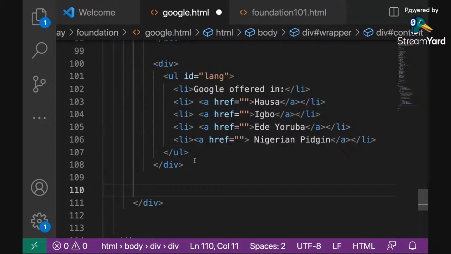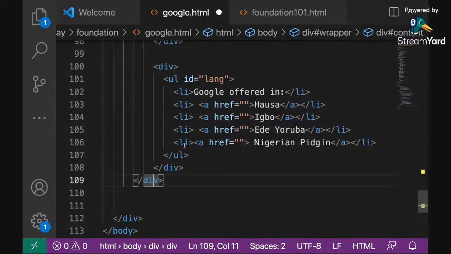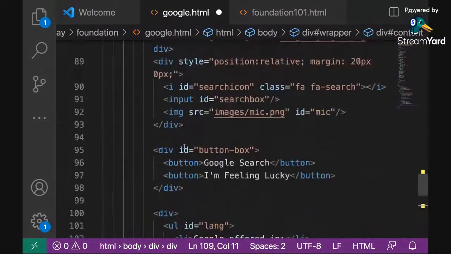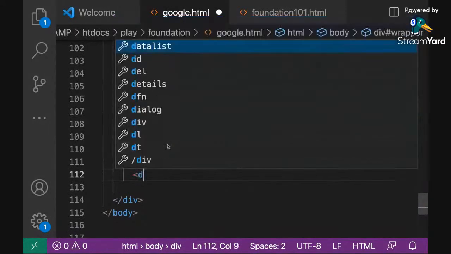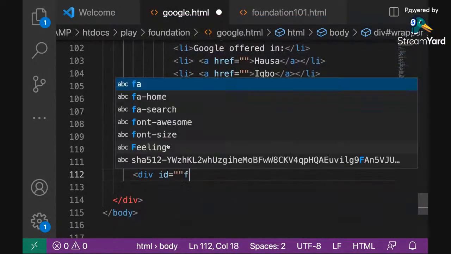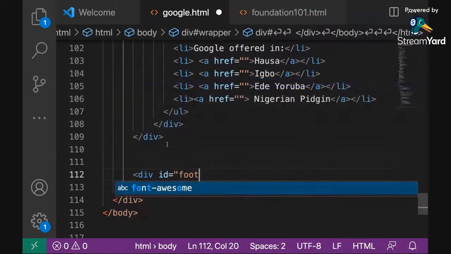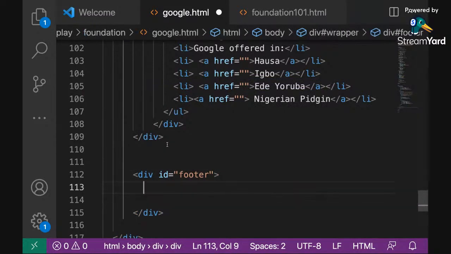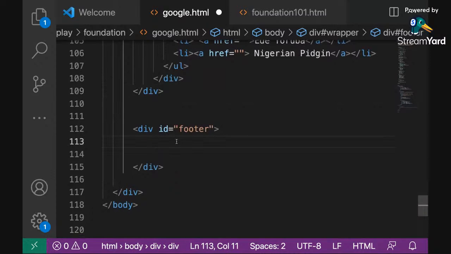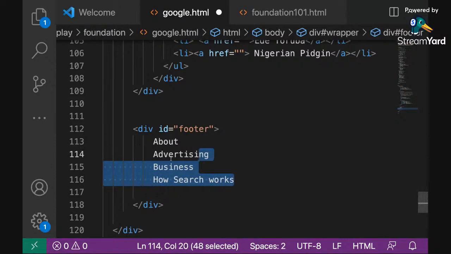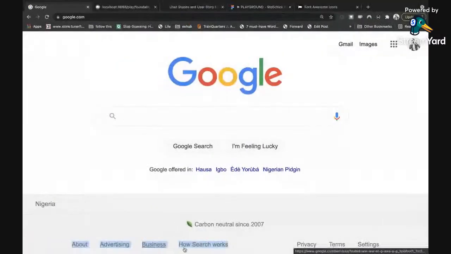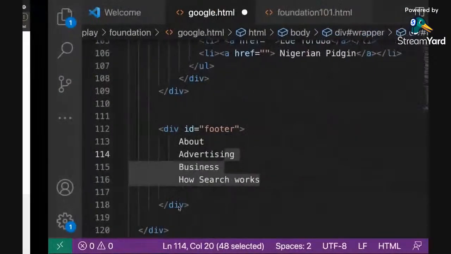Okay, wait. I think I need to exit this div because this div is the content div. So I need to create my footer div now. I need to create a div for footer separately because there's a gray background right there. To achieve that gray background, I need a separate div that is different from the content div. So I can paste all of the write-ups I have copied, and I told you, anytime you are doing any list like this, it's always ULLIs, always use that.